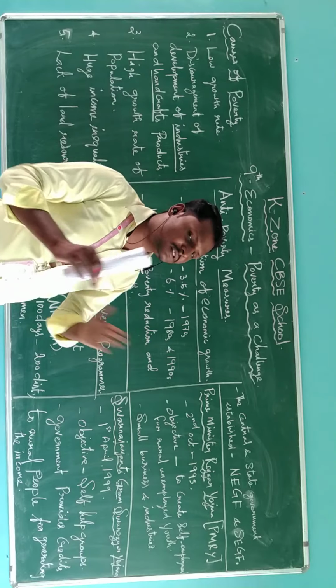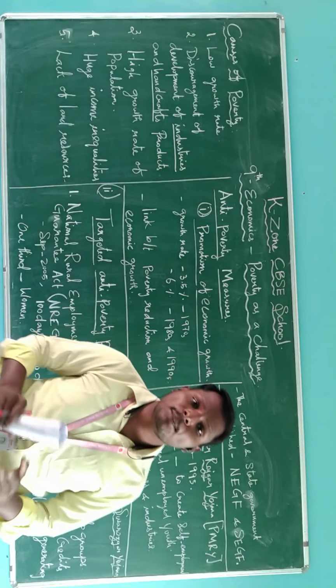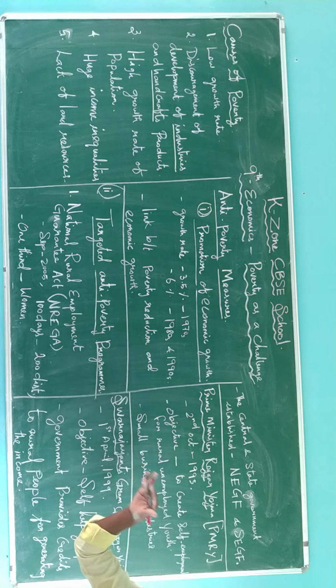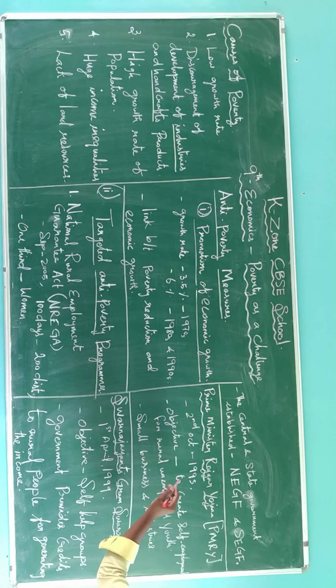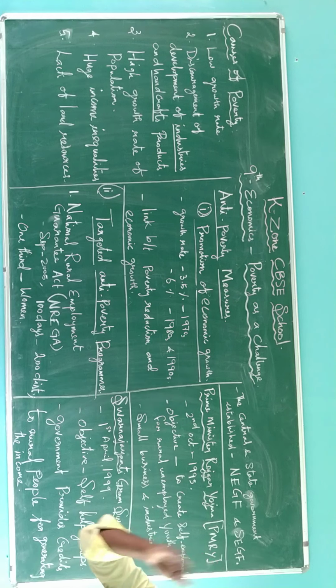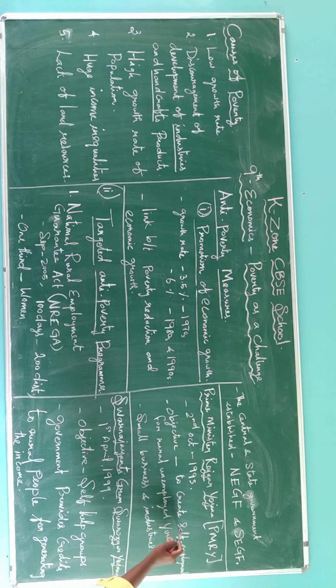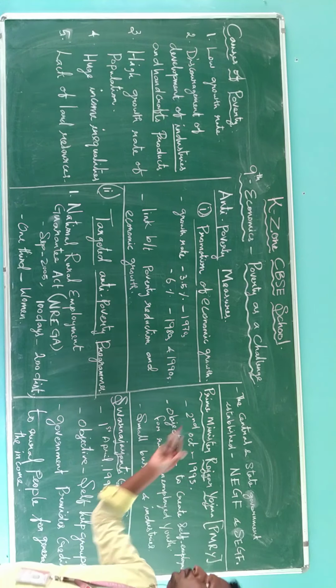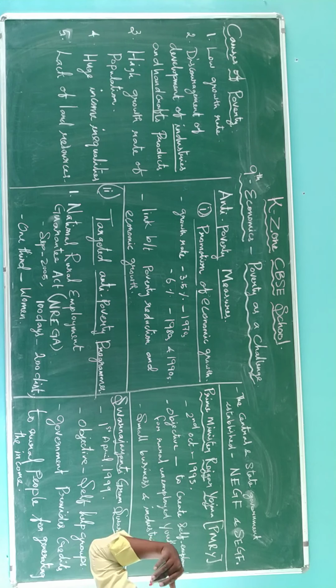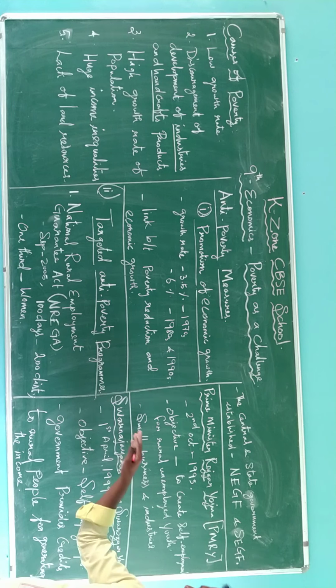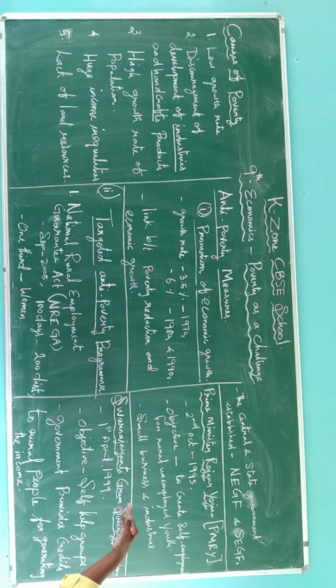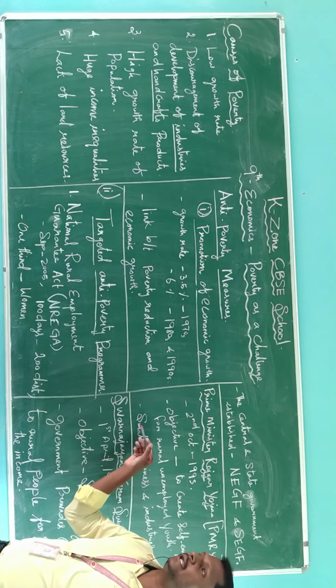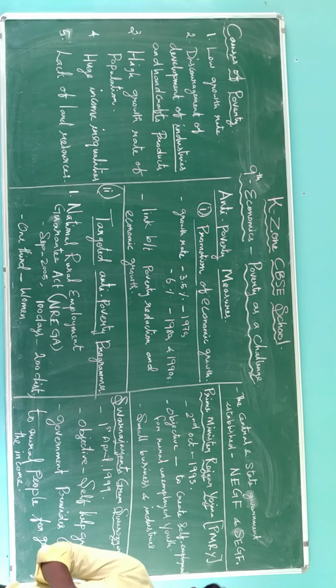The objective of the scheme is to create self-employment for people in rural areas, especially the youth. It provides funds to start a small business or industry. So this is a good scheme for youngsters who are expecting funds to start their own business. It creates self-employment.